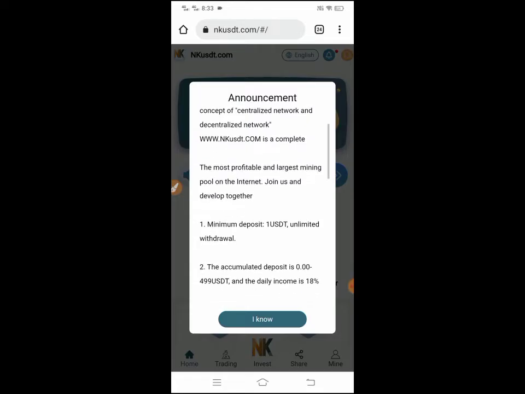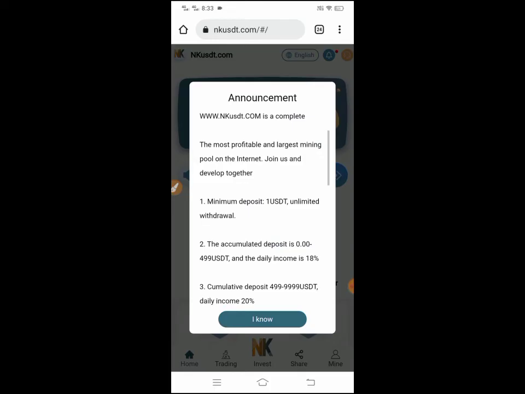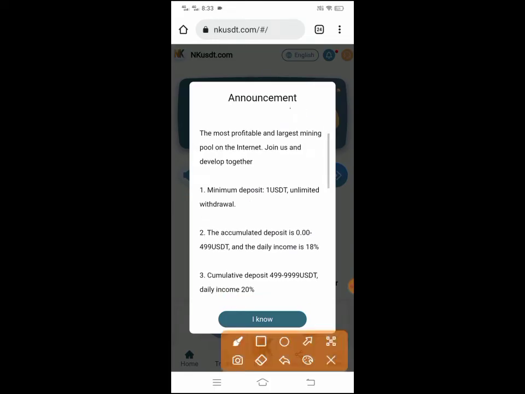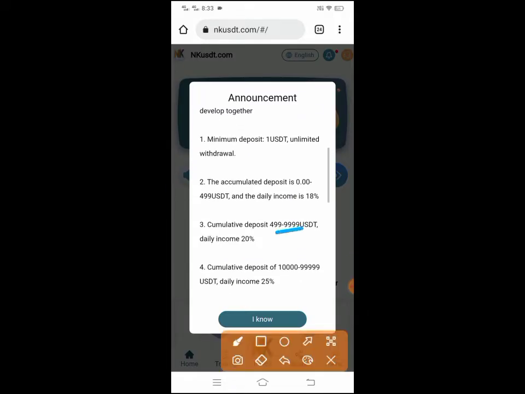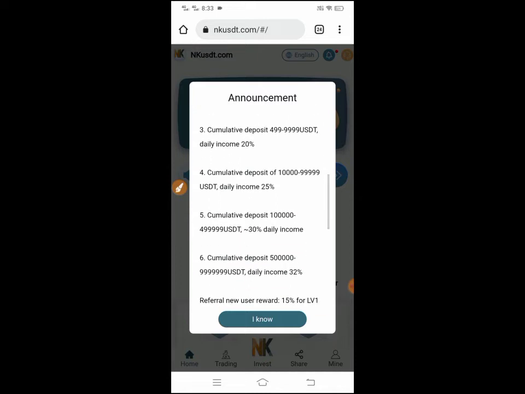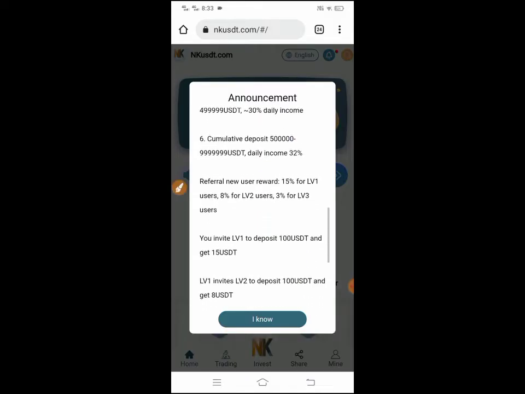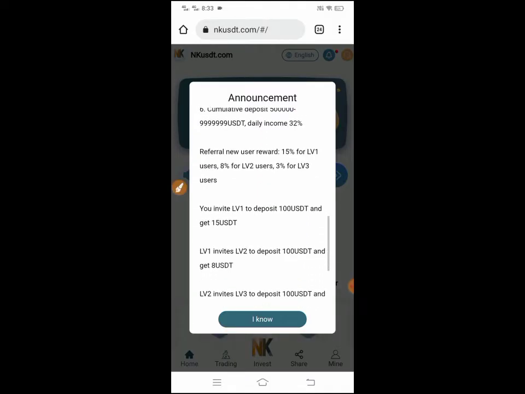Minimum deposit 1 USDT, unlimited withdrawal. If you deposit this amount of USDT, the daily income is 18%. And guys, if you deposit a higher amount of USDT, daily income 20%. If you deposit in TRX or USDT, daily income 25%. And if you deposit a higher amount of USDT, the daily income will be 30%. And if you deposit more, daily income 32%. You can see all the details in the announcement of the site.